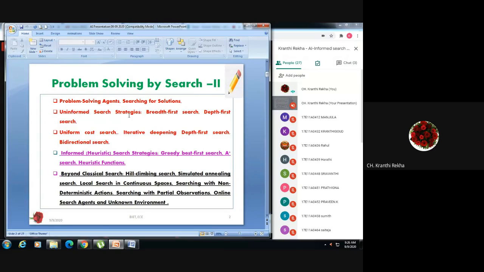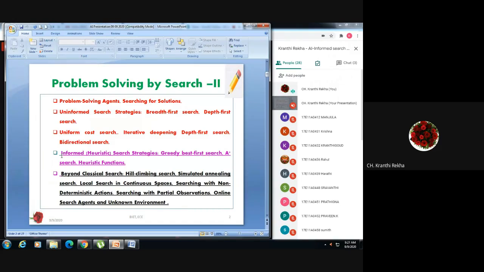Uninformed search strategies we have seen: breadth first search, depth first search, uniform cost, iterative deepening depth first search algorithms, and bidirectional search. These are the methods we have seen in the previous classes with examples.